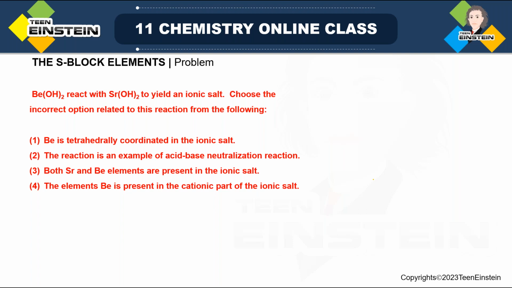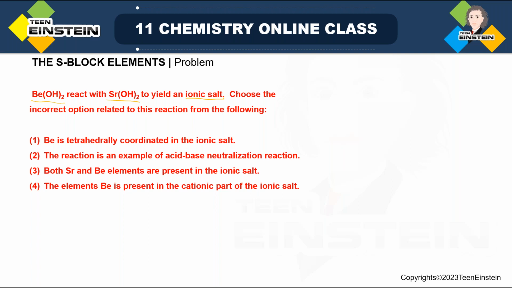Next problem. Now this is very interesting. It is saying that Be(OH)2, beryllium hydroxide, is reacting with another hydroxide. Both are from group 2, but one hydroxide is reacting with another hydroxide. It is interesting, to yield an ionic salt, they are producing a salt. Now, based on this statement, you have to choose the incorrect option. There are a total of 4 statements given in options 1, 2, 3, 4. You have to choose the wrong one.